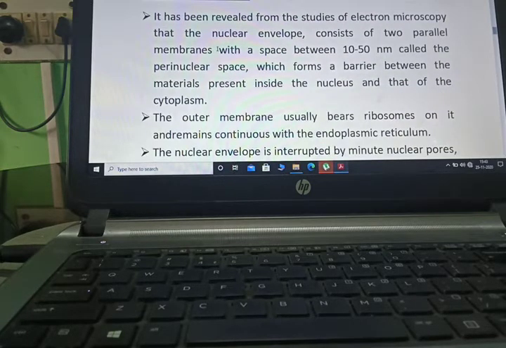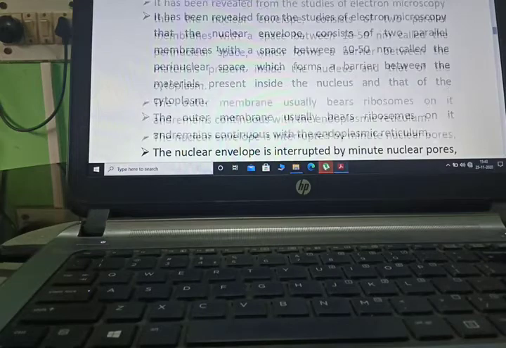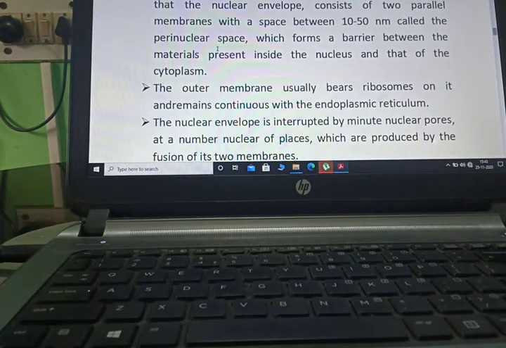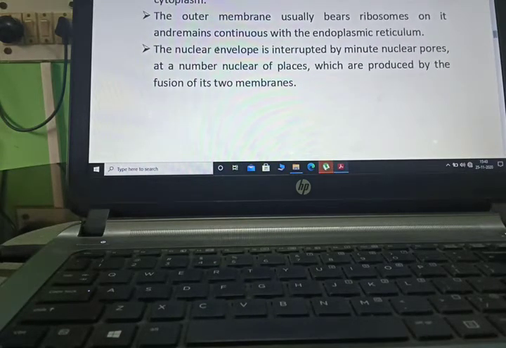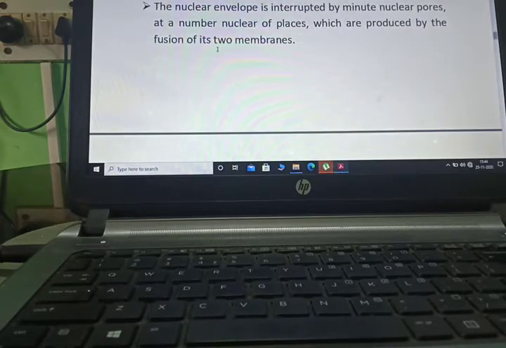Now microscopic structure. It has been revealed from the study of electron microscopy that the nuclear envelope consists of two parallel membranes with a space between 10 to 50 nanometer called the perinuclear space, which forms a barrier between the materials present inside the nucleus and those of the cytoplasm. The outer membrane usually bears ribosomes on it and remains continuous with the endoplasmic reticulum.